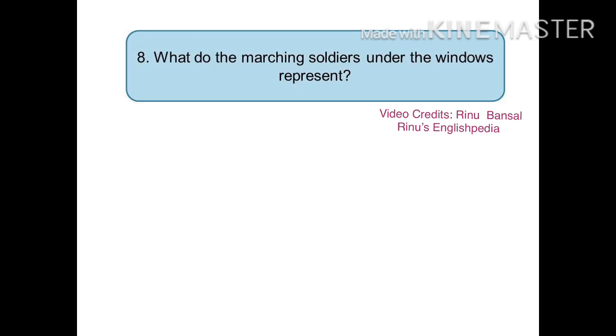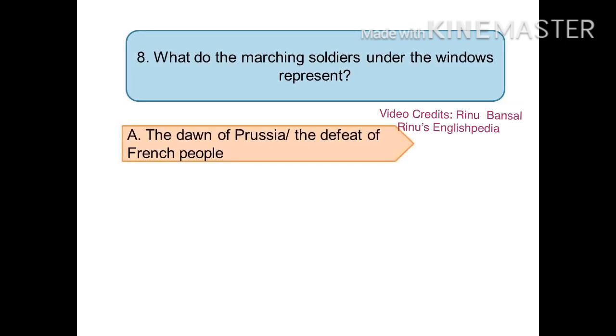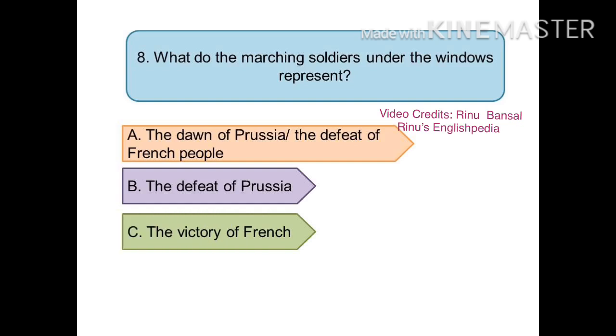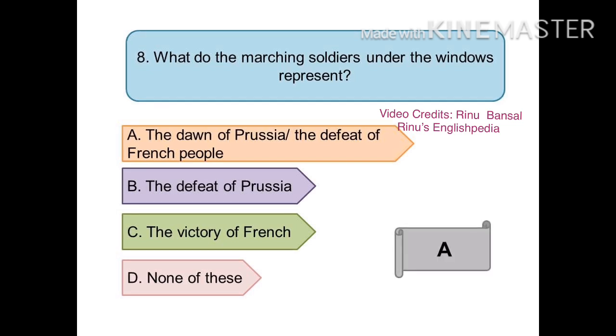The eighth question is, what do the marching soldiers under the windows represent? And the options are A. The dawn of Prussia or the defeat of the French people, B. The defeat of Prussia, C. The victory of French and D. None of these. And the right option is A. The dawn of Prussia or the defeat of the French people.